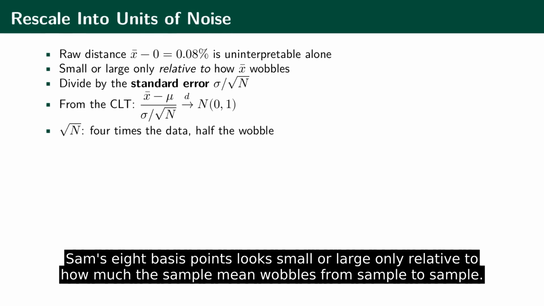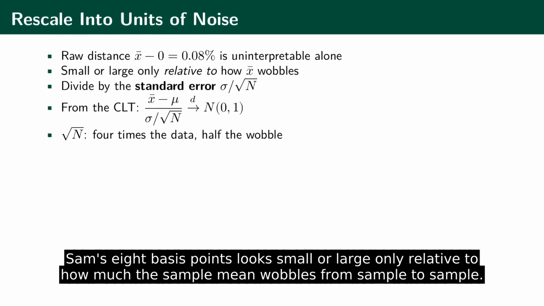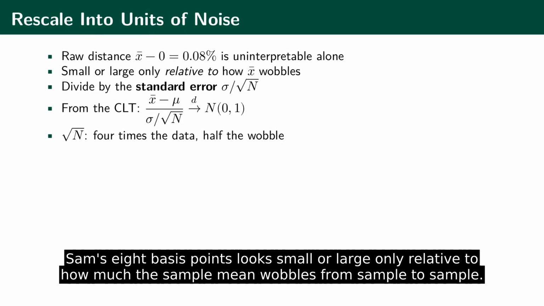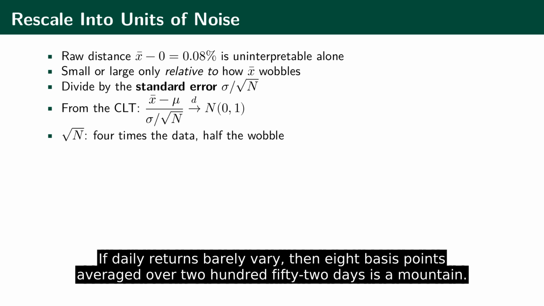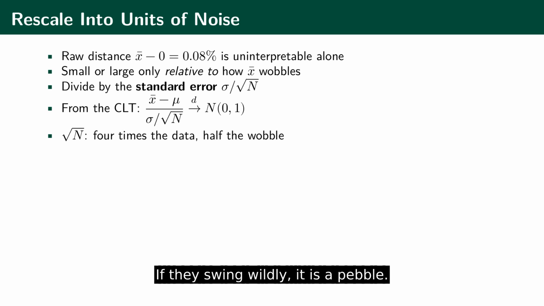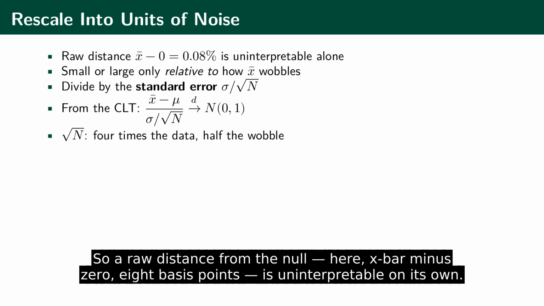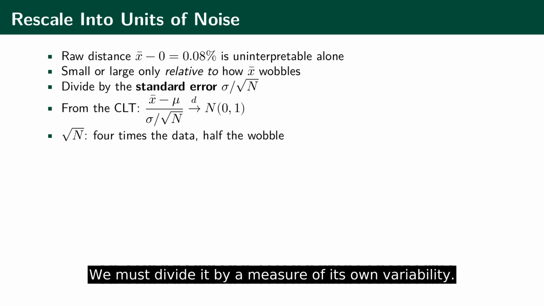Here is the reasoning. Sam's 8 basis points look small or large only relative to how much the sample mean wobbles from sample to sample. If daily returns barely vary, then 8 basis points averaged over 252 days is a mountain. If they swing wildly, it is a pebble. So a raw distance from the null, here, x bar minus 0, 8 basis points, is uninterpretable on its own. We must divide it by a measure of its own variability.